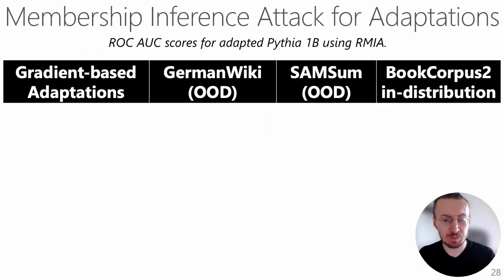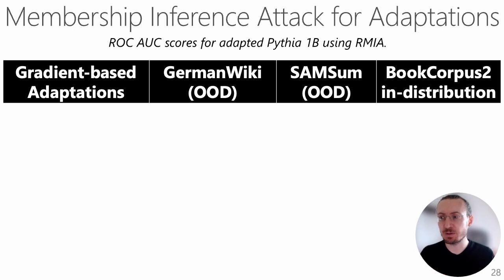So we use membership inference attacks also for these gradient-based adaptations of LLMs. These adaptations, like soft prompt or prefix, or also LoRA, or full fine-tuning, can be carried out for open LLMs. So here for this task, we adapted the Pythia 1 billion model. Pythia comes from this famous suite of open-source models. So we not only have access to the model parameters, the weights, but we also know exactly what the training set of the models is and how the models were trained.